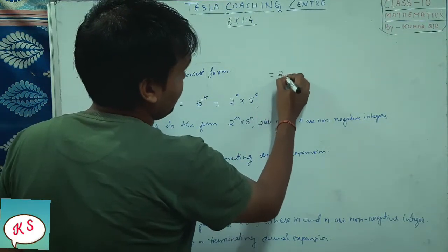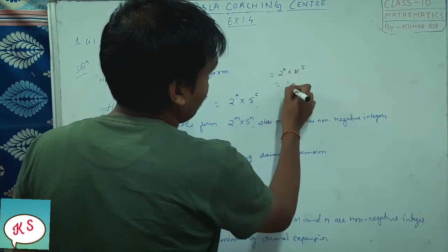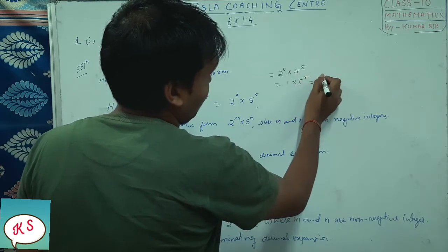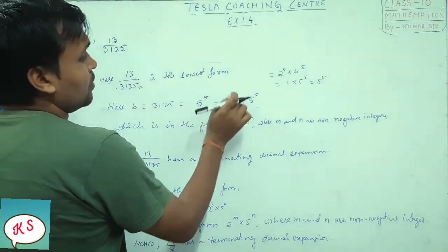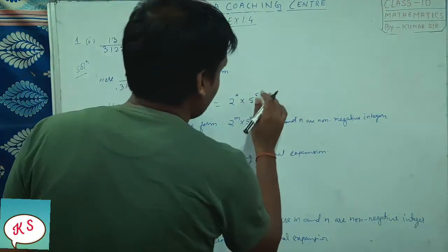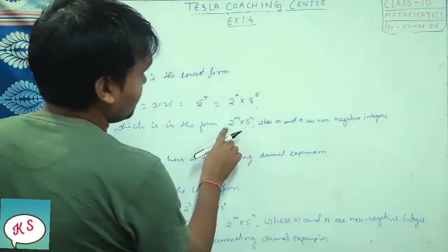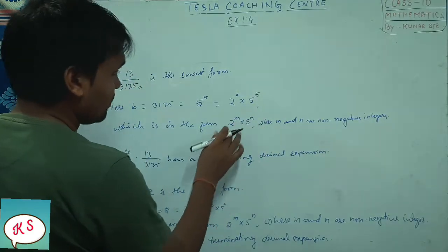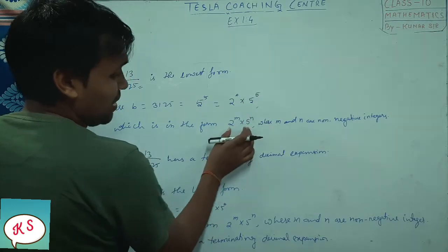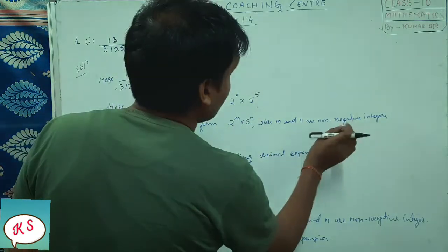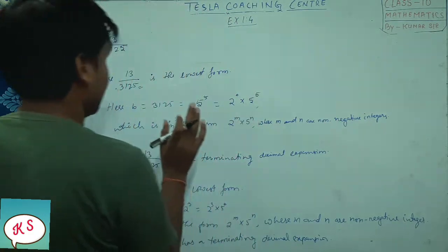I can add here 2 to the power 0 into 5 to the power 5, no difference, because 2 to the power 0 is how much? 1. 5 to the power 5 again will remain 5 to the power 5 only, right or not? It does not make any difference. So we have added here 2 to the power 0 into 5 to the power 5, which is in the form of 2 to the power m into 5 to the power n. Here m value is 0, n value is 5, where m and n are non-negative integers.